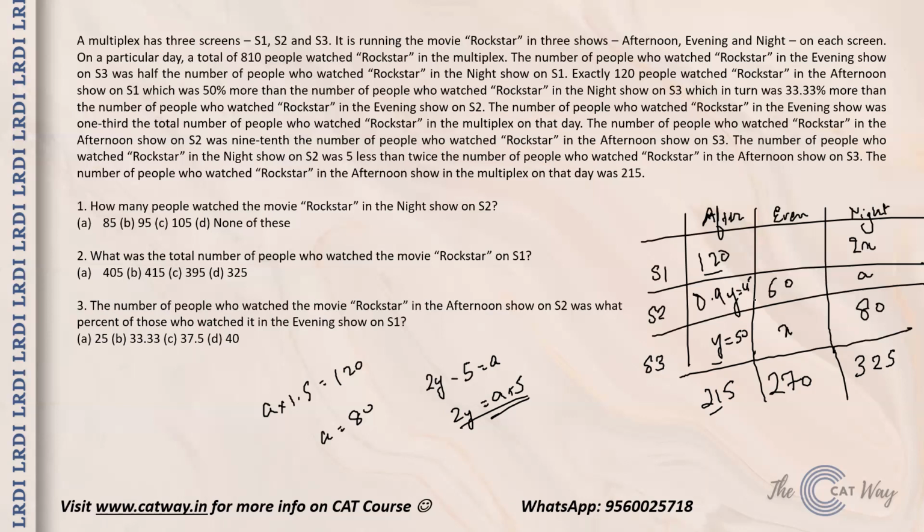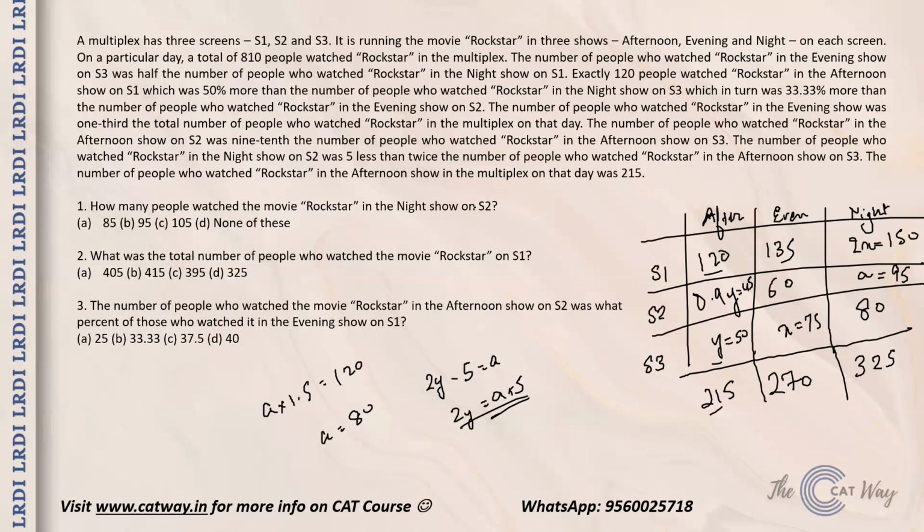If this is 50, then double is 100, minus 5, that is 95. That is the value of A, over here 95. If that is 95, from 325 you take out 95, you take out 80, you will be left with 150. That is equal to 2x. So 2x value becomes 150, and from there x becomes 75. Now if x is 75, 75 plus 60, the remaining will be 135 over here. So with this, the set is solved, guys.